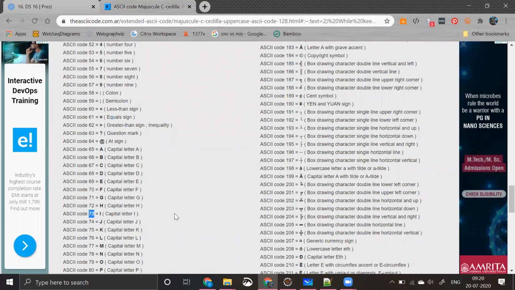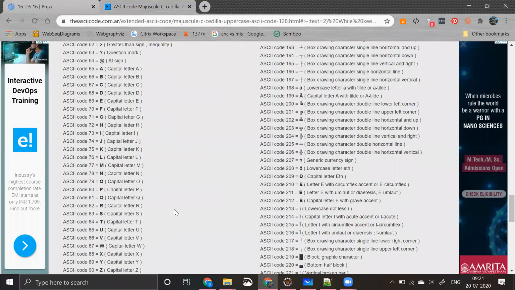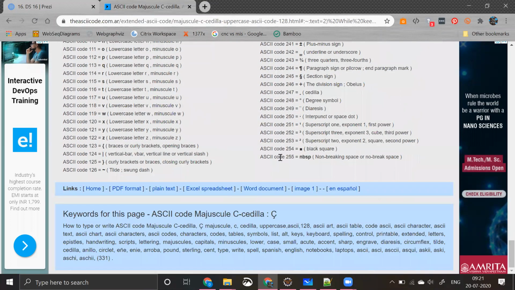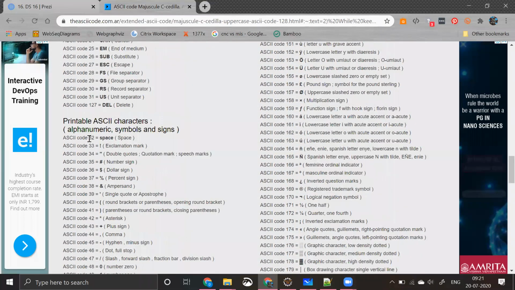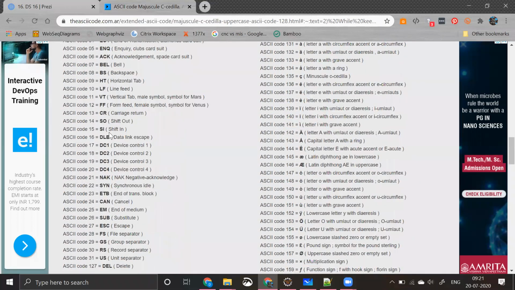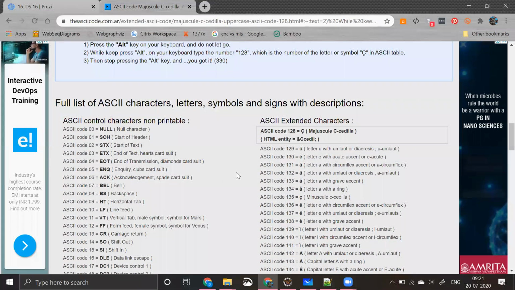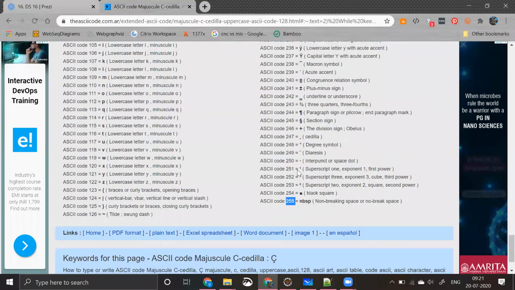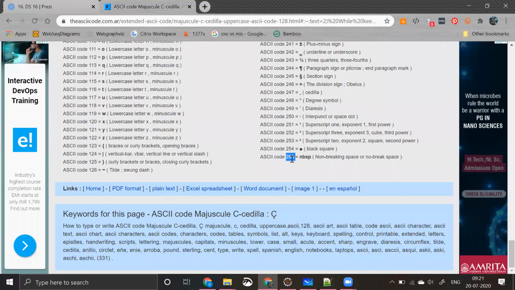So what I can say is, the maximum code that an ASCII character can support is 255. It starts from zero and goes until 255. In Java or any programming language, you can form a string only with these 255 characters. The character numbering starts from 0 and comes with 255 characters.